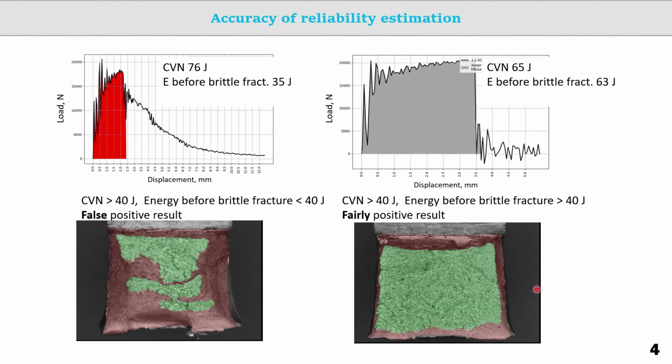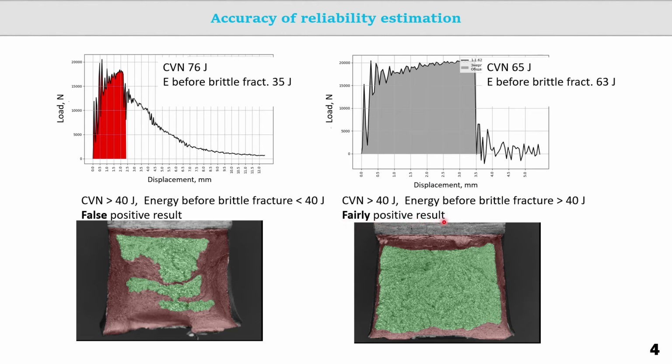Taking into account the observed stages of sample destruction, there are different ways the process can go during impact bending. The first way, which can be called favorable, is when most of the energy of destruction is spent before the formation of a brittle crack. At the same time, a sample that shows a work of destruction greater than the required limit, for example 40 joules, and does the main work until the formation of a brittle crack, can be considered an honestly positive result.